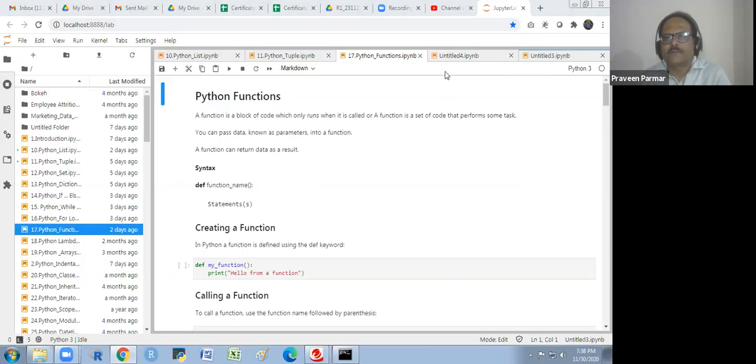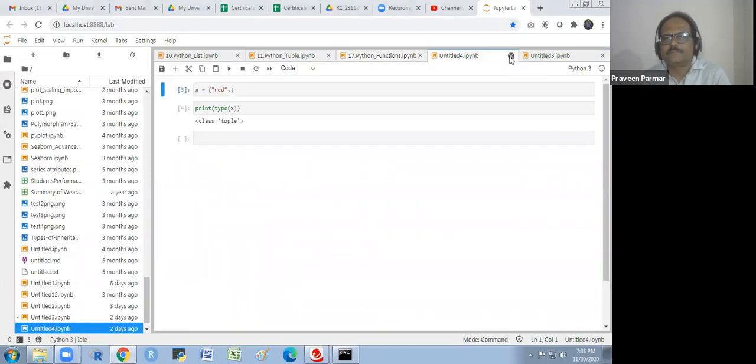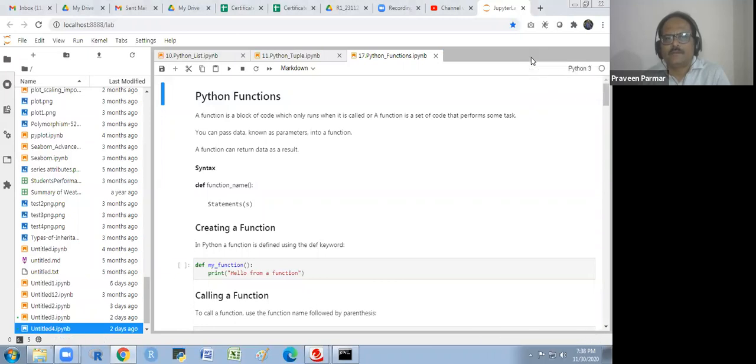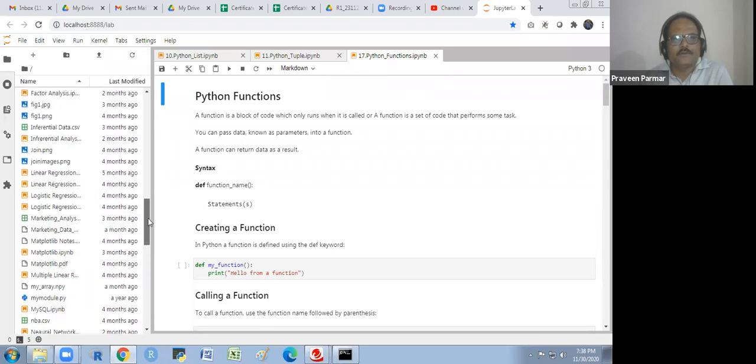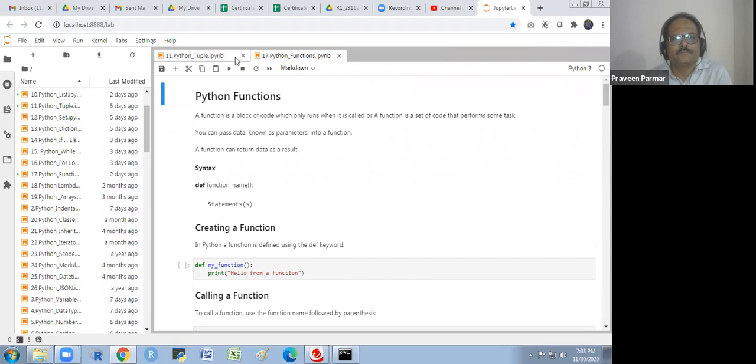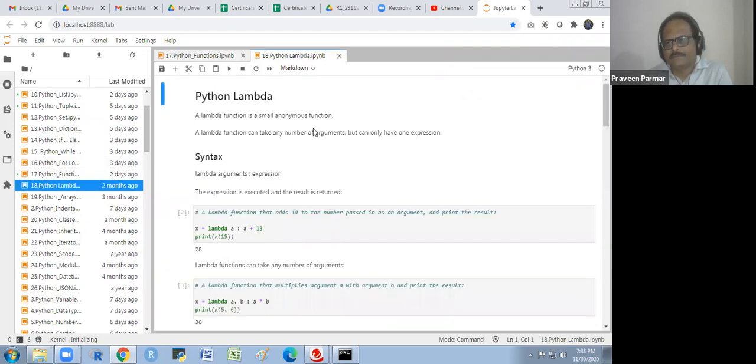Today we'll see the lambda function. A lambda function is a small anonymous function. Do you know what is meant by an anonymous function?